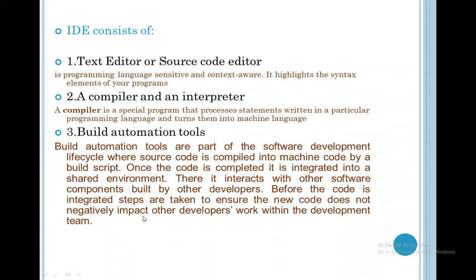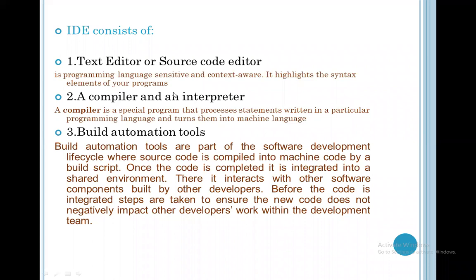So this is the build. It means if you run the program on one software, and another developer develops another software for the same 8051, you can also run the program on their software. So this is called a build automation tool. Build automation means you can run it in another environment. This is a build automation tool, which is present in the IDE.